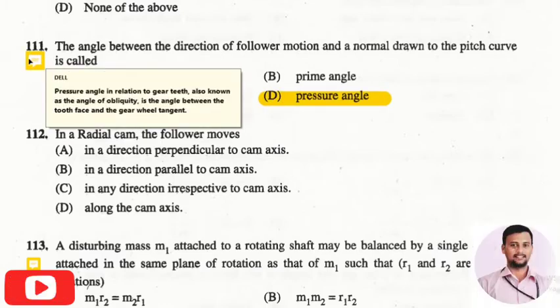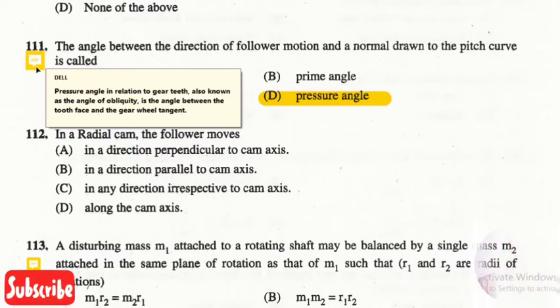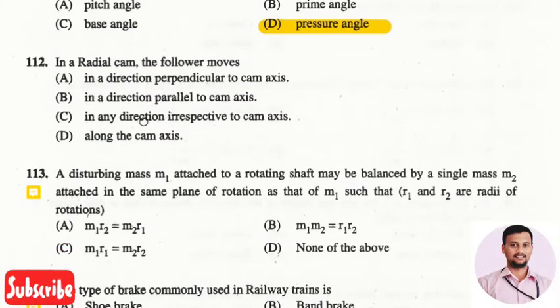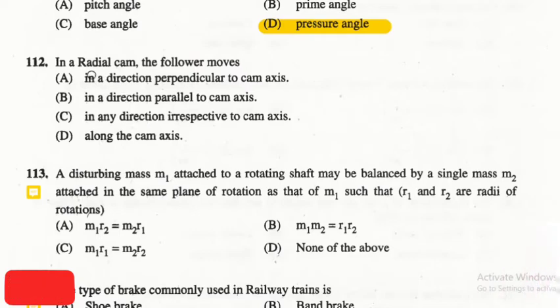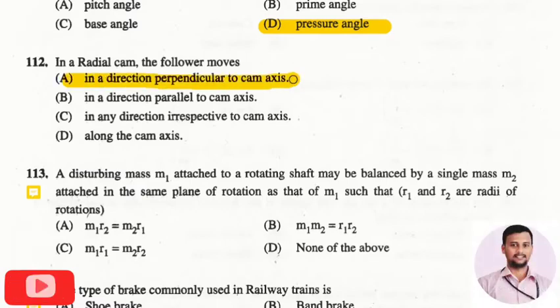The pressure angle is defined as the angle between the tooth face and the gear wheel tangent. That is a pressure angle. The next question is, in a radial cam, the follower moves. The right answer is option 1, in a direction perpendicular to the cam axis.